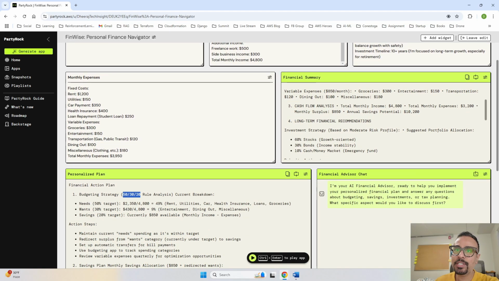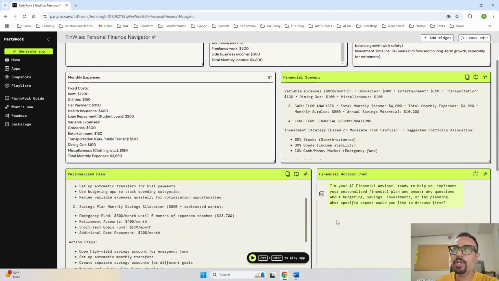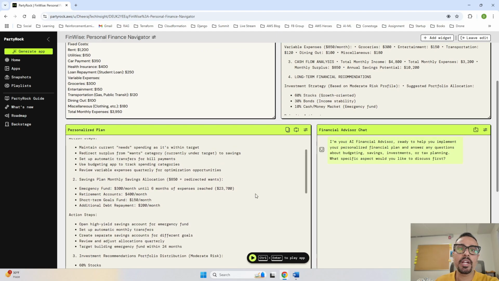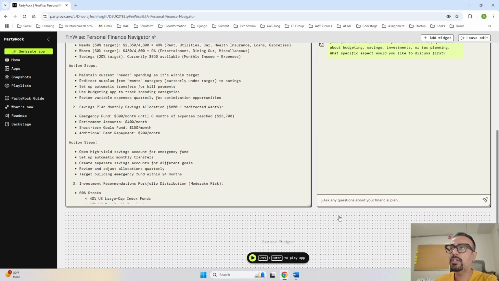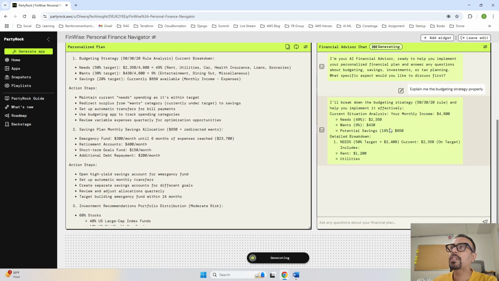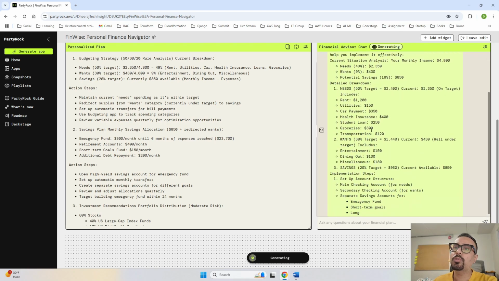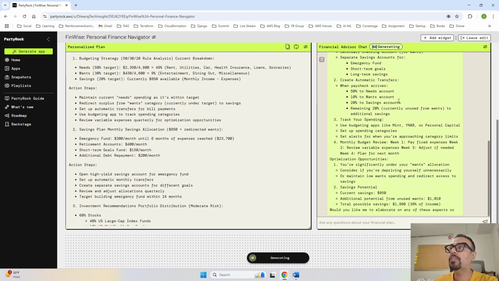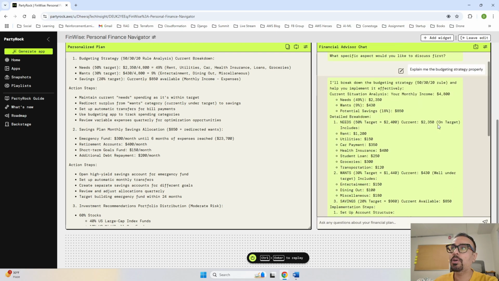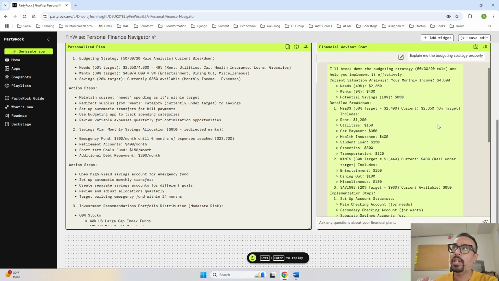And if you still don't understand the jargon it has used over here, what you can do is go to the financial advisor chat over here. Suppose I don't understand the financial budgeting strategy, I would say, explain me the budgeting strategy properly. See, current situation, needs, wants. So it has taken your data where you have mentioned your current income, then what your needs are, what is wants out of it, and what is the potential savings that you can do.